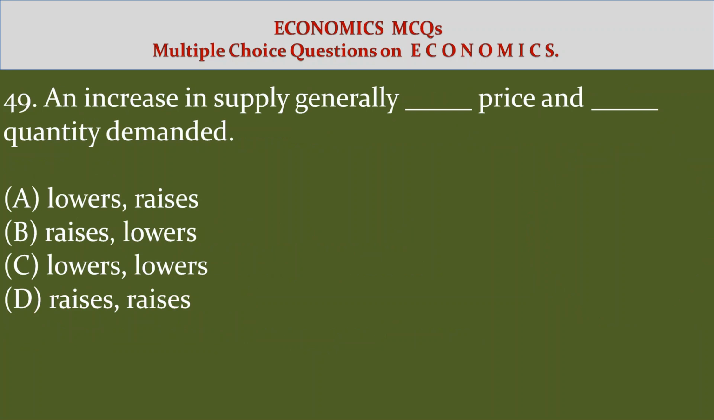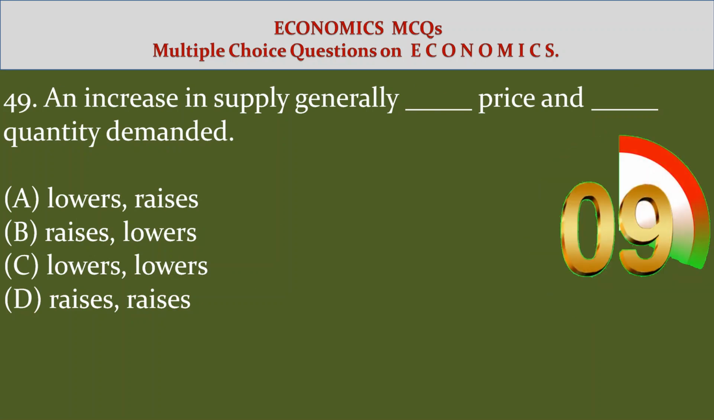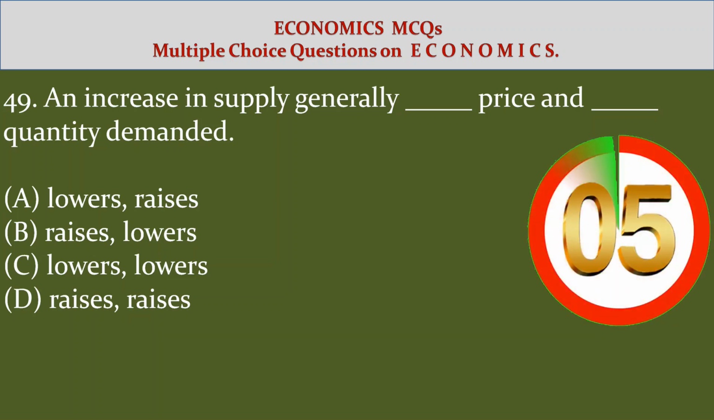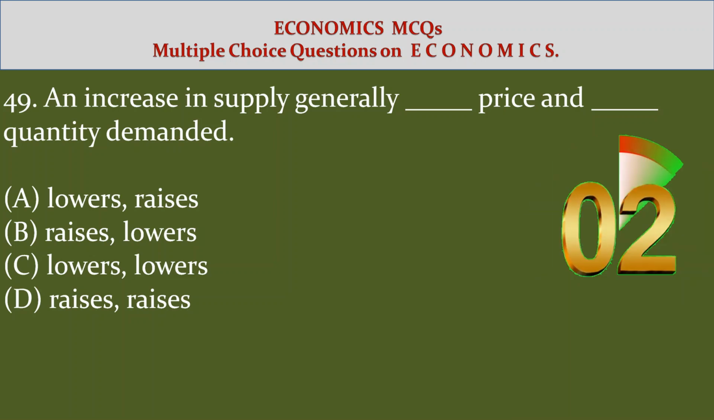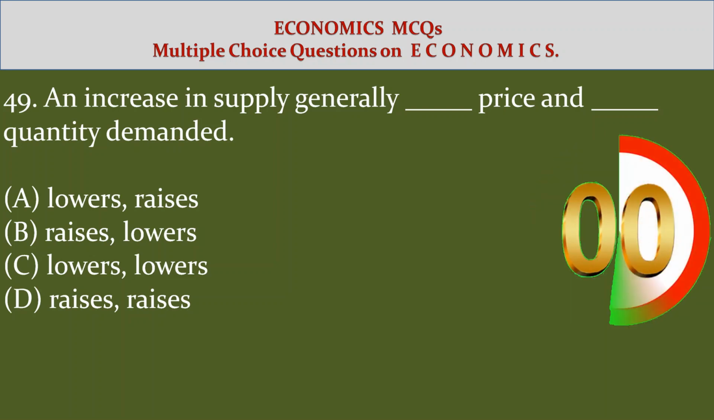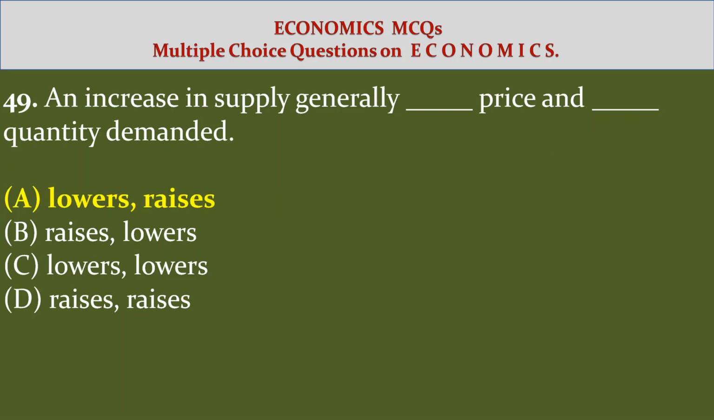49. An increase in supply generally dash price and dash quantity demanded. Option A lowers raises. Option B raises lowers. Option C lowers lowers. Option D raises raises. Answer option A lowers raises. An increase in supply generally lowers price and raises quantity demanded.